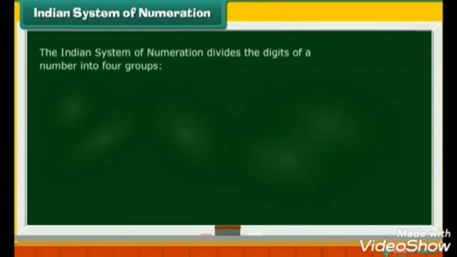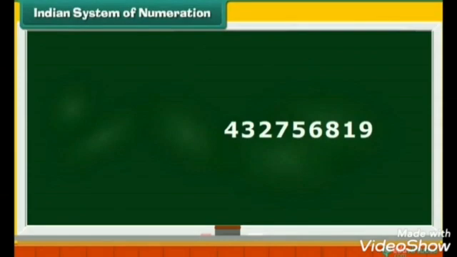Indian System of Numeration. The Indian System of Numeration divides the digits of a number into 4 groups: ones, thousands, lakhs, and crores. Let us see how. Consider the number 432756819.